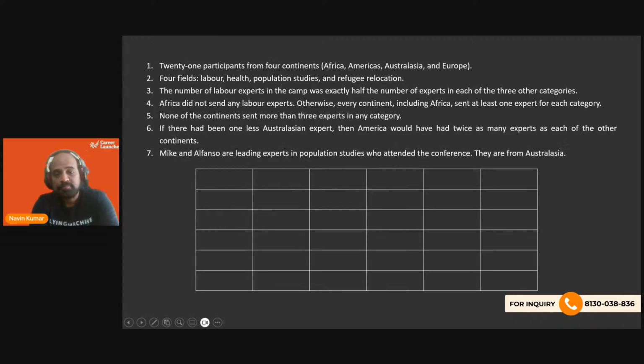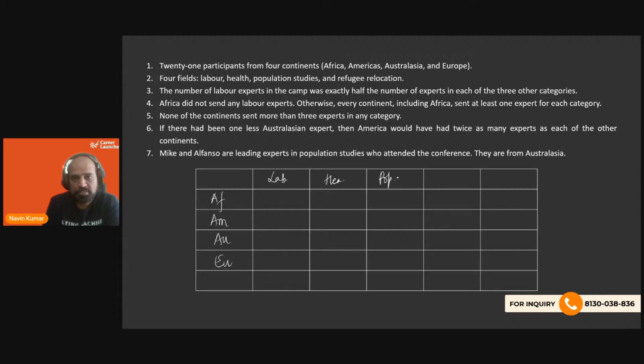Let's solve this. So we have 4 continents. Let's call these Africa, America, Australasia, and Europe. And then we have 4 fields, which are labor, health, population studies, and refugee relocation. And the total that we have across continents and fields is 21.